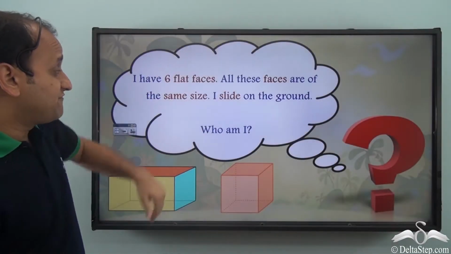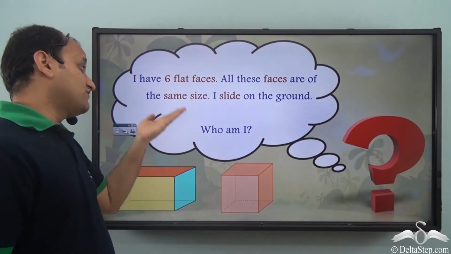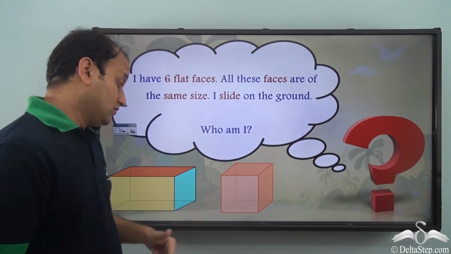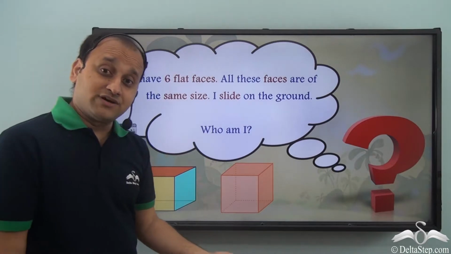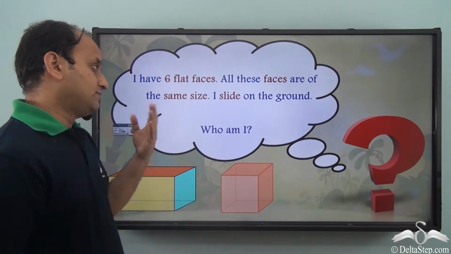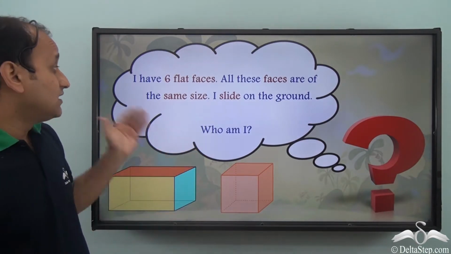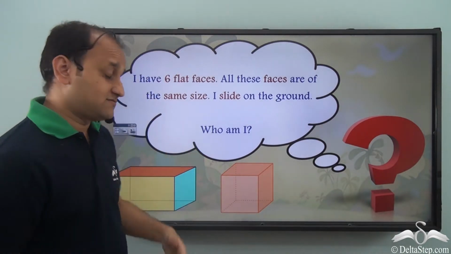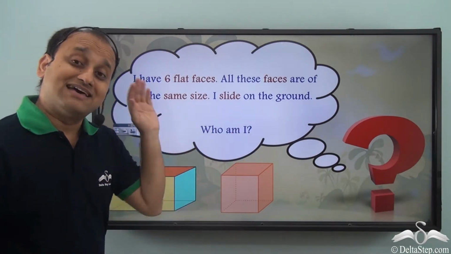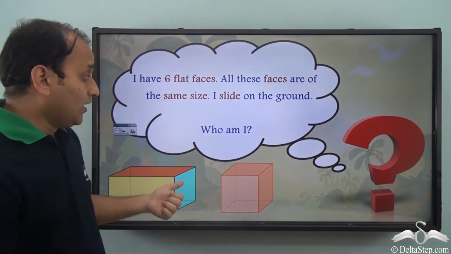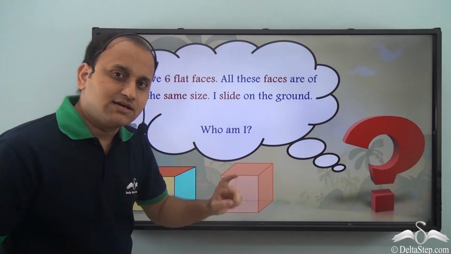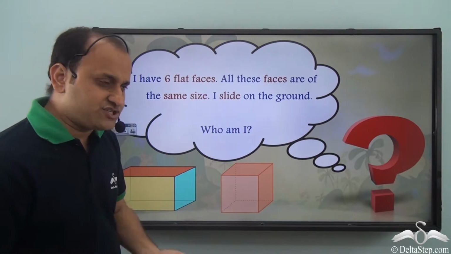I have 6 flat faces. All these faces are of the same size. I slide on the ground. Who am I? Now, both of them slide on the ground. Cuboid and cube both slide on the ground. It also says that I have 6 flat faces. Again, both cuboid and cube have 6 flat faces. Now, all these faces are of the same size. That's where we can differentiate.